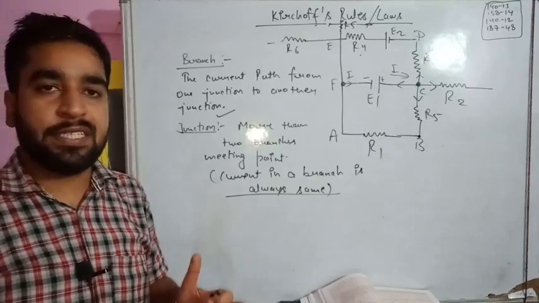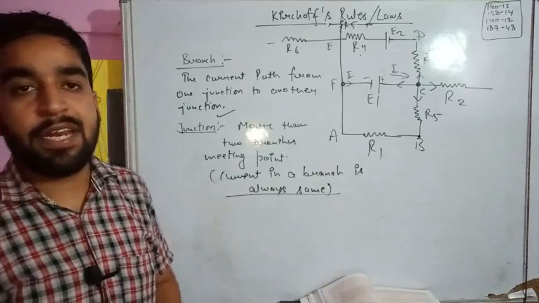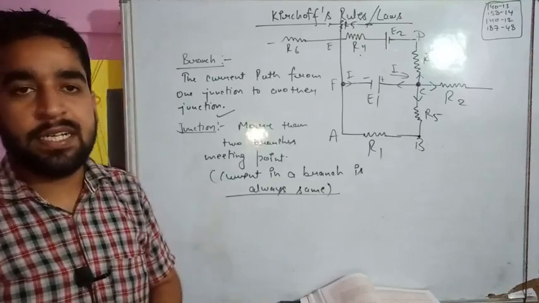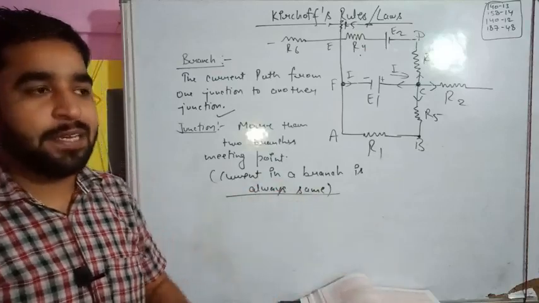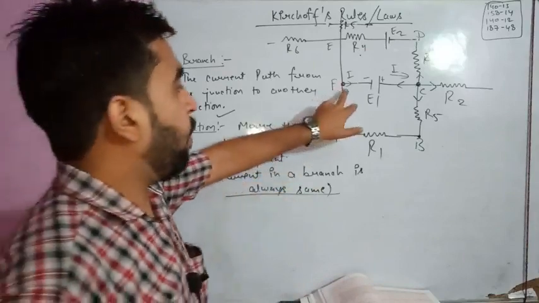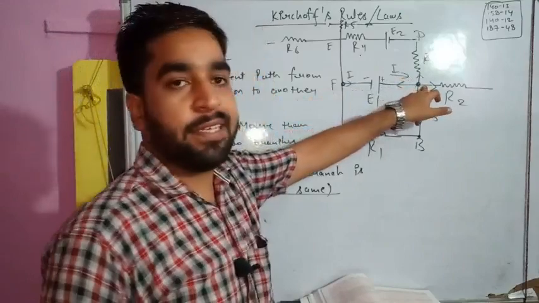Then the number of passengers going from Lal Kuan, the same number of passengers will reach Bareilly station. So what is the meaning of this? That is a law of conservation of passengers, we can say, because the total number of passengers will remain the same. In the similar way, if from F we have dropped current I, then at C we will receive the same current.